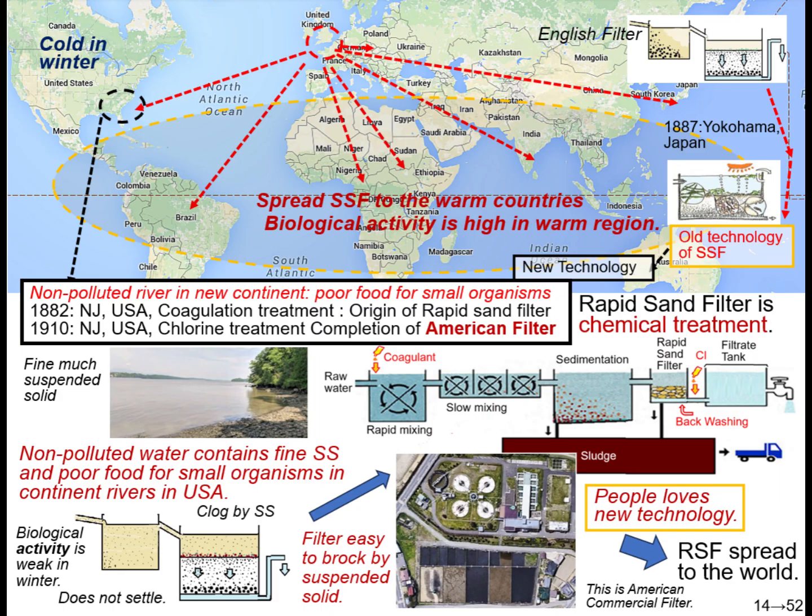Slow sand filters spread to the warm countries, where biological activity is high. Slow sand filter was introduced to the United States of America. However, winter was so cold, and biological activity was weak in winter. And there was non-polluted water in the new continent, so there was poor food for small organisms.